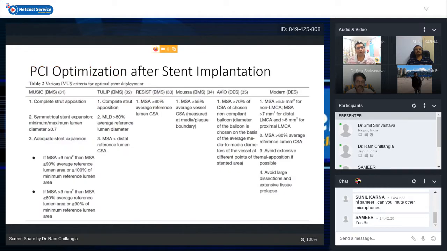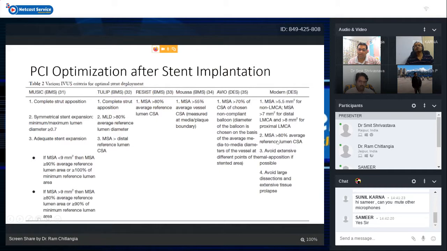These are the various PCI optimization targets which were used in trials, starting from the MUSIC trial which used BMS stents, to the TULIP trial, RESIST trial, study by Musa et al., then the AVIO trial. All of these trials used different criteria for stent expansion and the minimum stent cross-sectional area achieved. But the modern trials, especially after the study by Kang et al., used a minimum stent area of more than 5.5 in non-LMCA lesions, more than 7 in distal LMCA, and more than 8 in proximal LMCA lesions to achieve a good outcome.